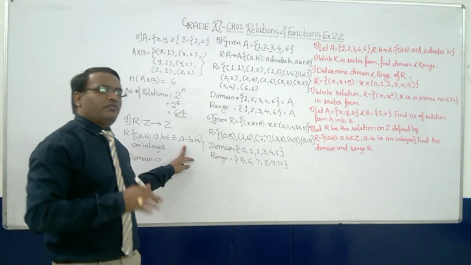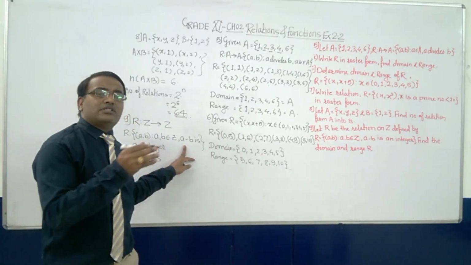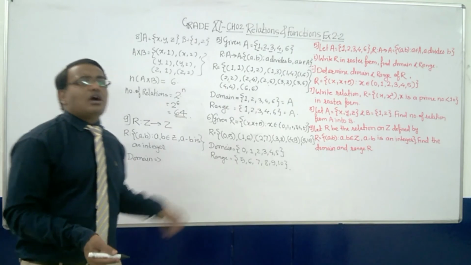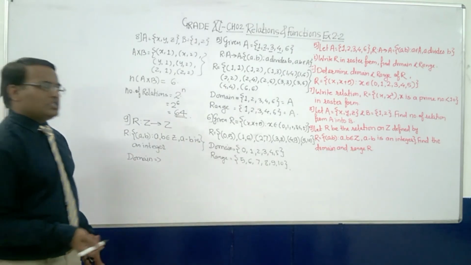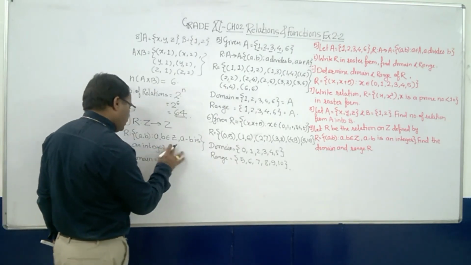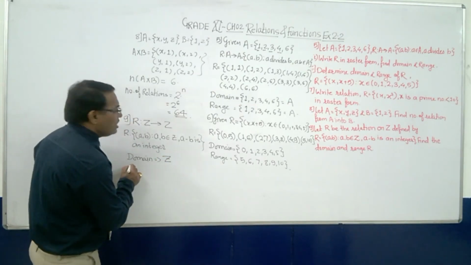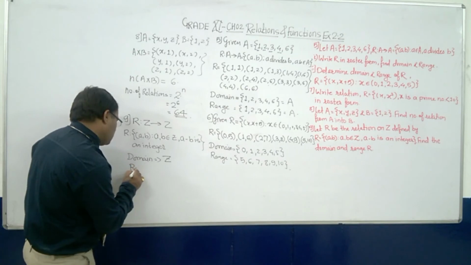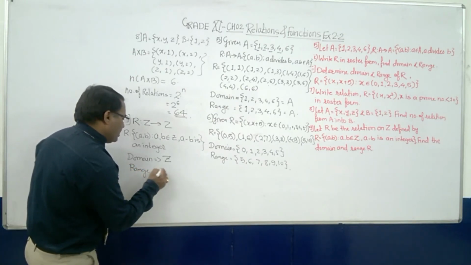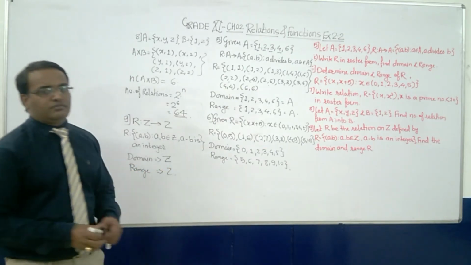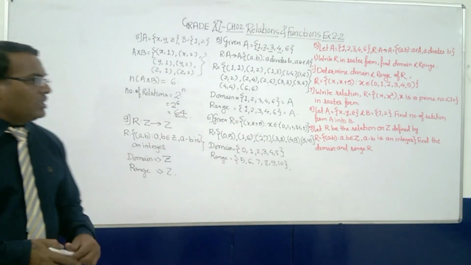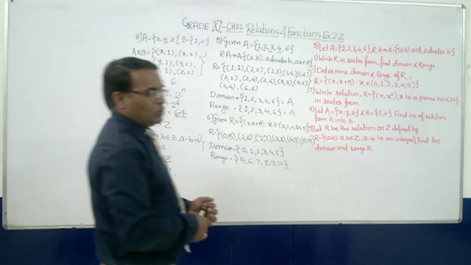Anyhow, if you take any two integers and subtract them, you will always get an integer only. So in this case, your domain will be Z only, that is the integers, and even your range, the second element, will again be integers. Okay, so this is the last sum of exercise number 2.2.